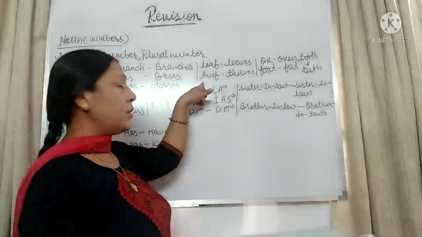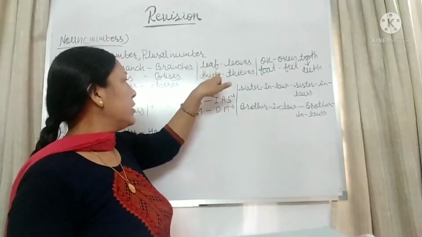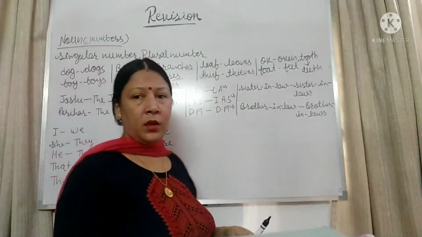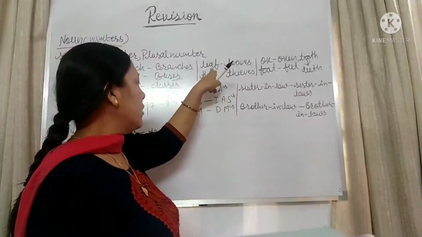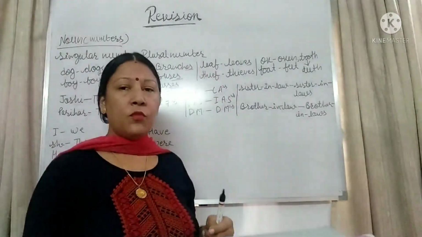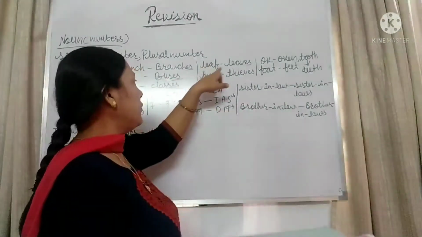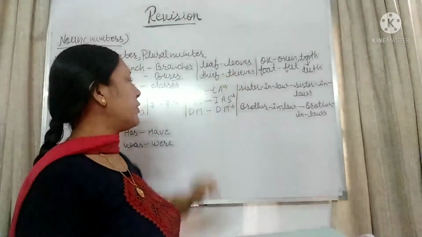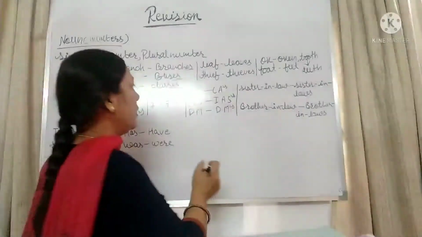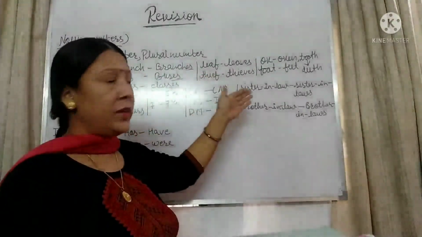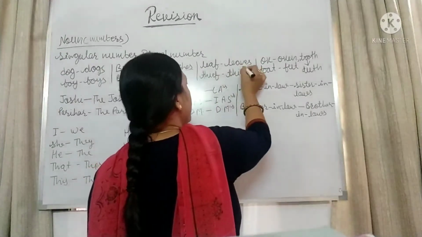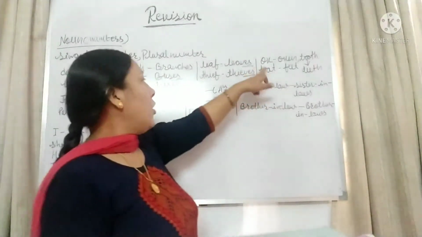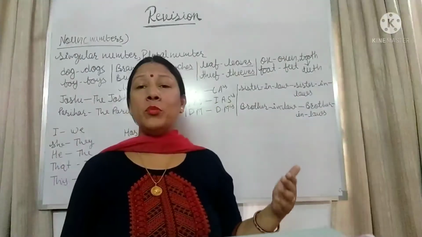Whereas here you can see it ends with f, and earlier it has that vowel written. So leaf, leaves, knife, knives, thief, thieves. These are some examples. You can see leaf, leaves, thieves, knives.